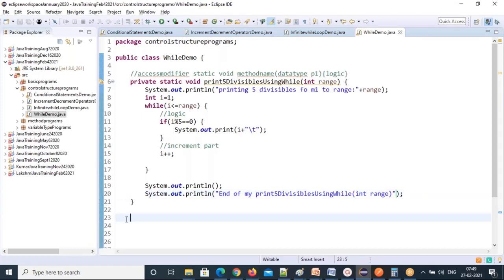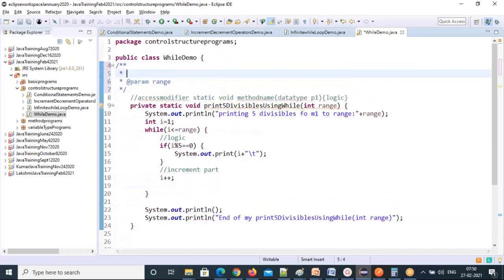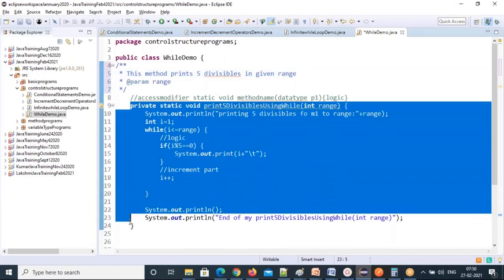This is how we are building the logics, guys. That's it. Okay, any questions here? I'm using while loop only. I'm not doing anything great here, but we are doing it a different way. Next program. Next, what I need to do first, let me explain. So I'll write here, if you want, a document comment. The document comment is: this method prints 5 divisibles in given range. That's it. So that anybody can come and understand what this method is doing.